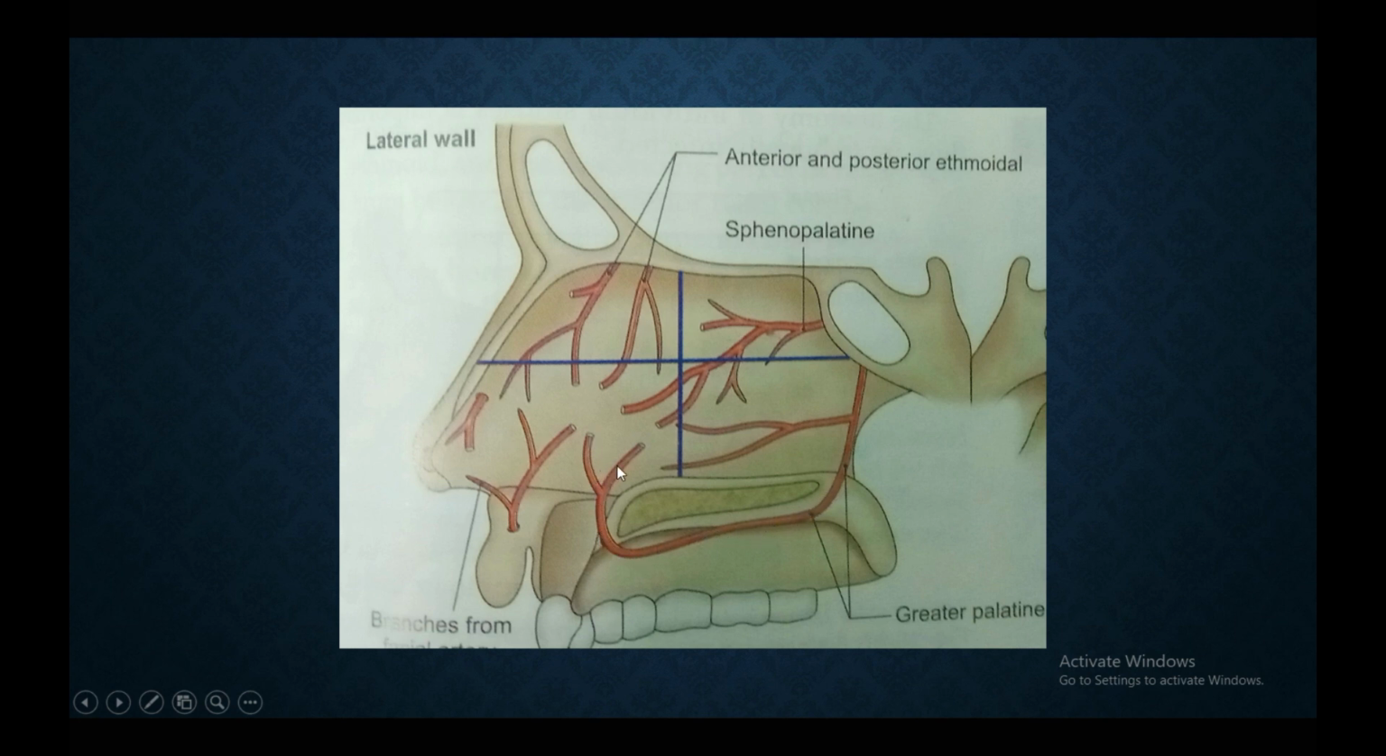through the incisive fossa. Then about the venous drainage. The veins form a plexus which drains anteriorly into the facial vein, posteriorly into the pharyngeal plexus of veins, and from the middle part into the pterygoid plexus of veins.